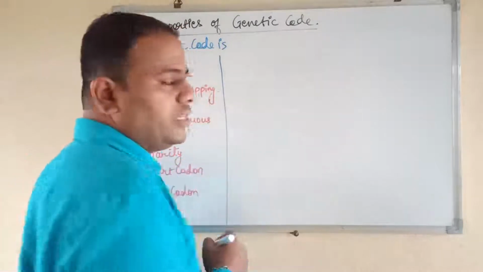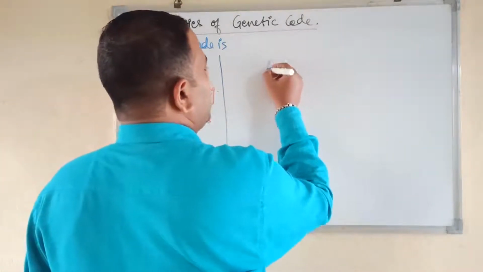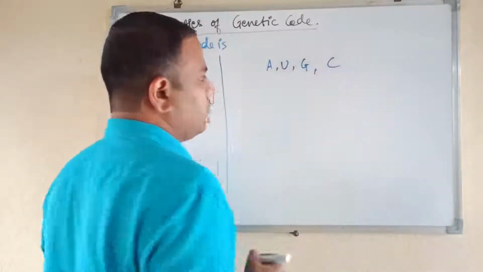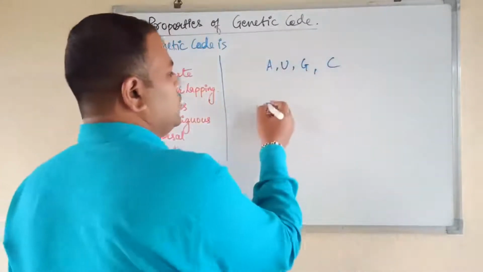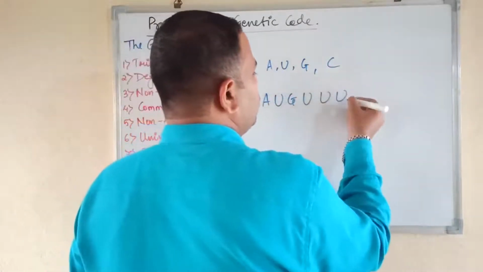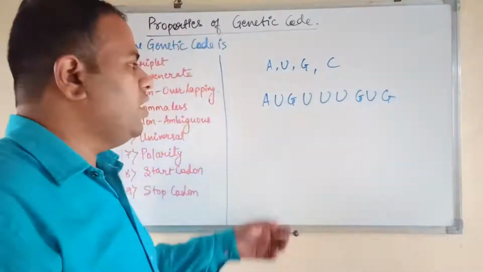The genetic code is triplet, means what? The genetic code, that is the mRNA, may be A, U, G, C. Suppose the sequence of mRNA is A, U, G, U, U, U, then G, U, G. The mRNA sequence can be like this.